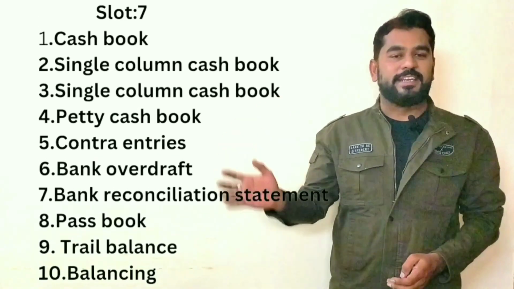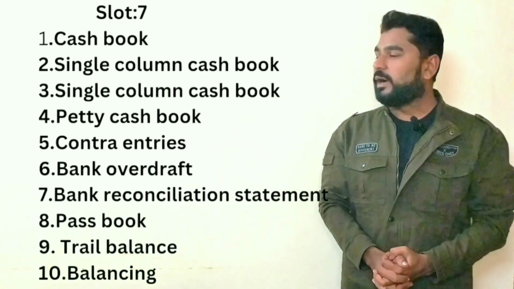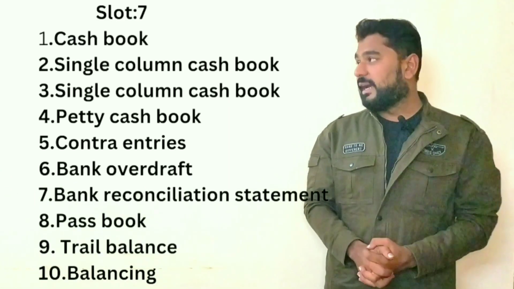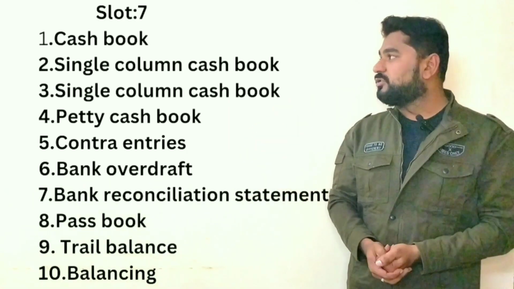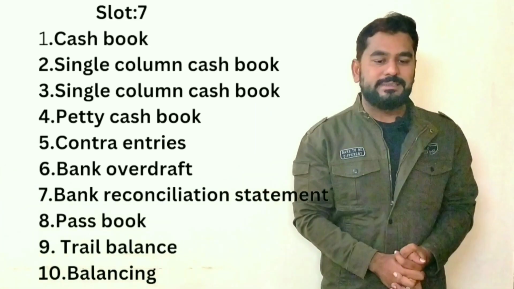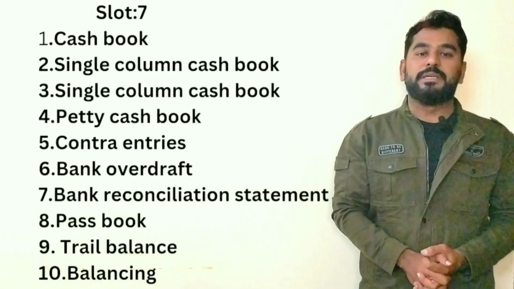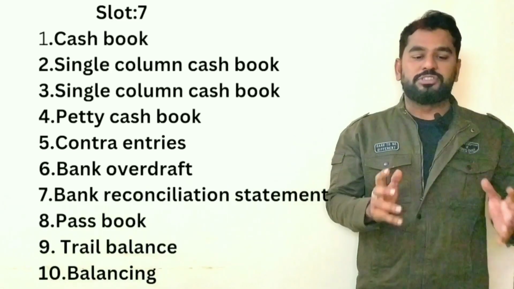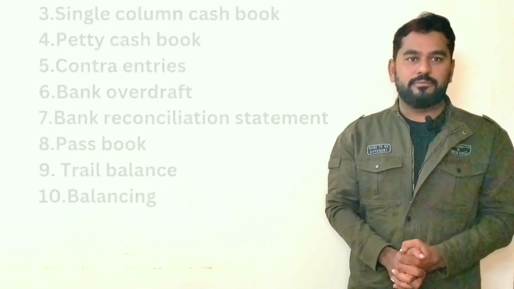Fine. Moving to the 7th slot of the 10 questions. You can see on the screen which are the 10 questions we are going to discuss right now. What is cash book? What is single column cash book? What is double column cash book? And petty cash book. And also knowing about the most important question, contra entries, meaning of bank overdraft, meaning of BRS, that is bank reconciliation statement, passbook, trial balance, and balancing.